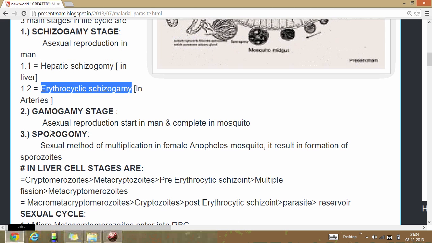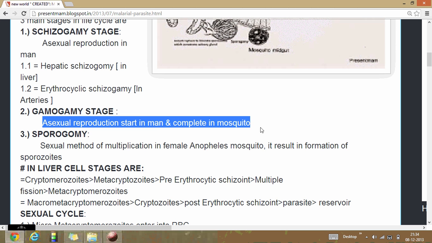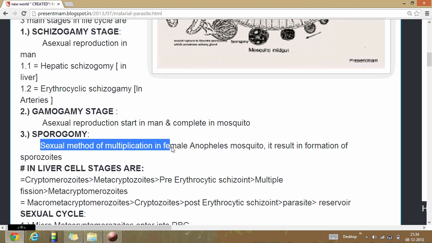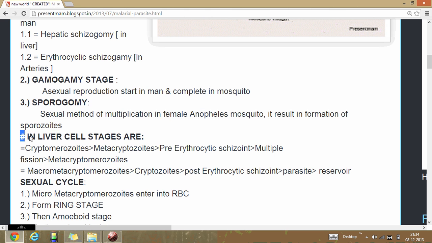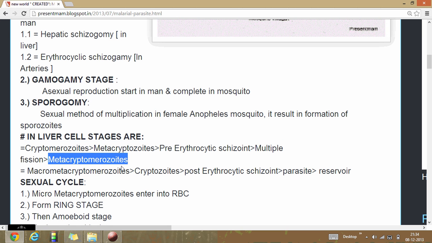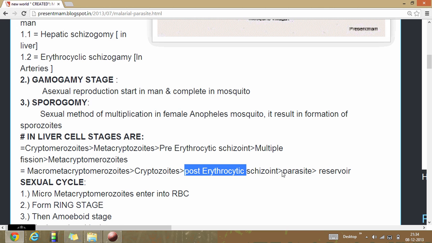Another one is called the gamogony stage. Sexual reproduction starts in humans and then is completed in the mosquito. Sporogony stage: sexual reproduction and multiplication in the female Anopheles mosquito. It results in the formation of sporozoites. In the liver, the life cycle stages are cryptozoites, metacryptozoites, pre-erythrocytic schizont, and multiple fission, which gives rise to metacryptozoites. Another one is macrometacryptozoites, cryptozoites, and the post-erythrocytic schizont parasite, which goes into reservoirs.